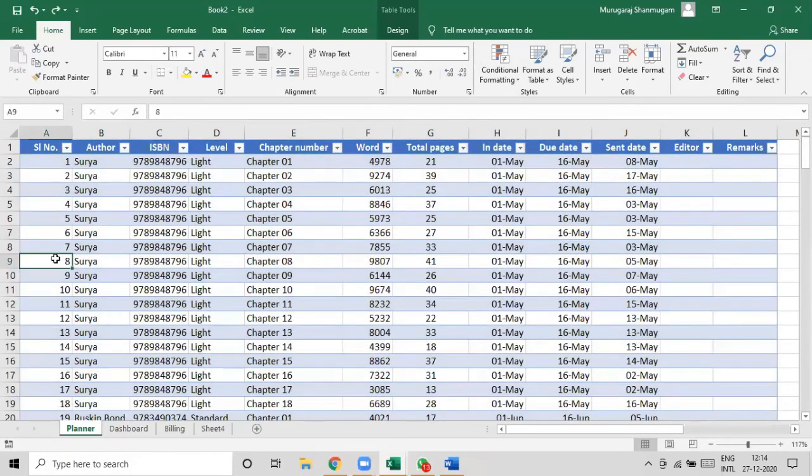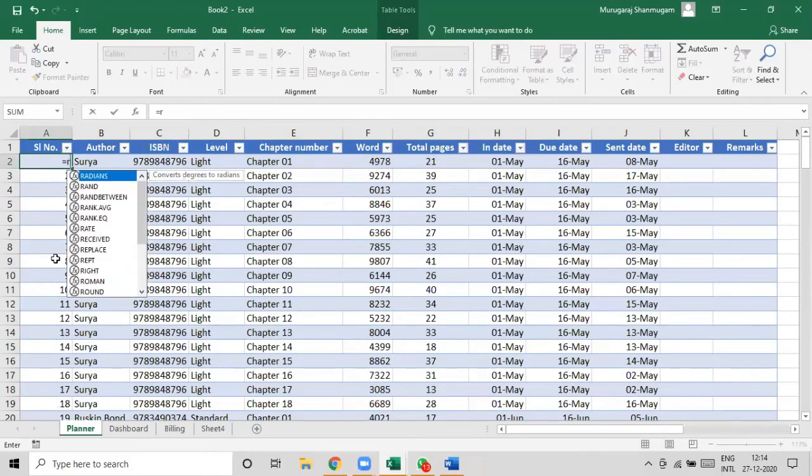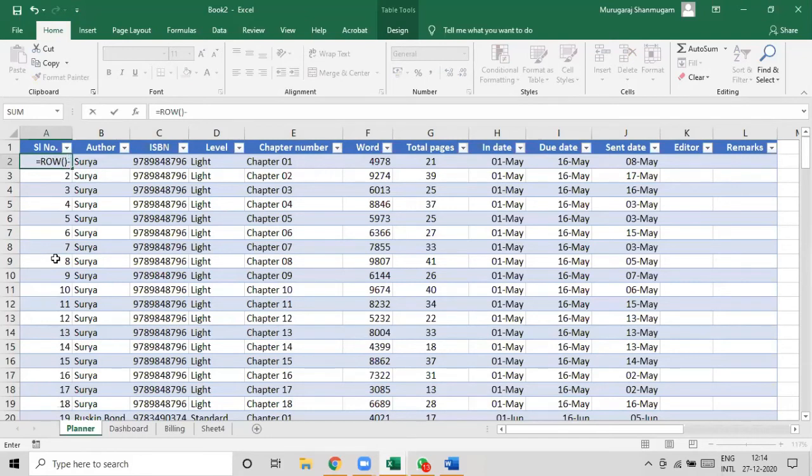So what I do is instead of using the numbers, I'm going to use a formula that refers to the row number minus 1, because I have used one row above for heading.